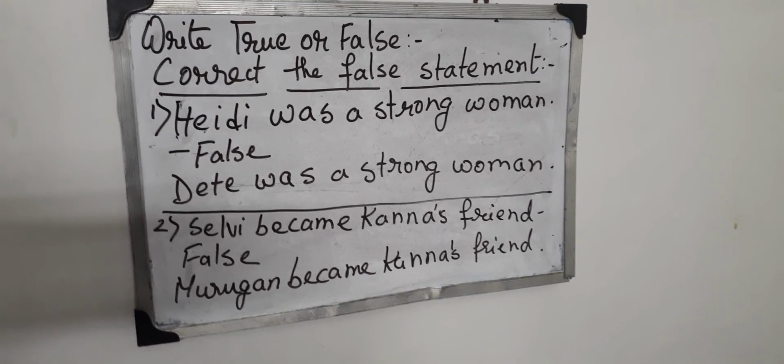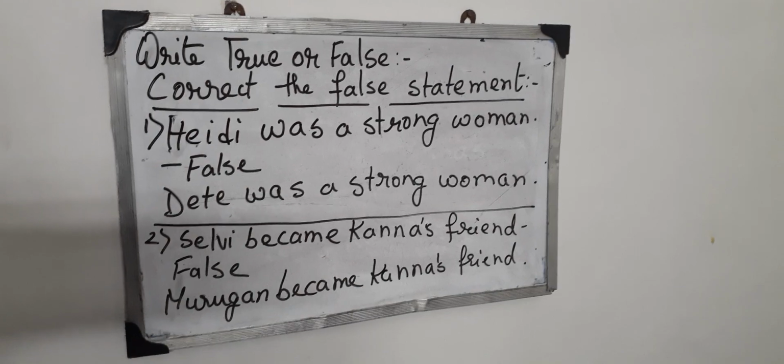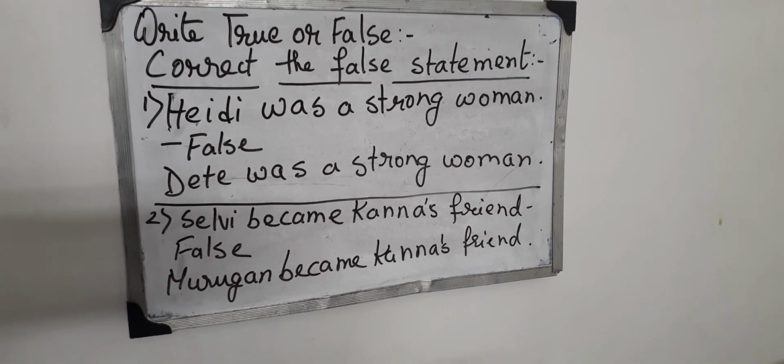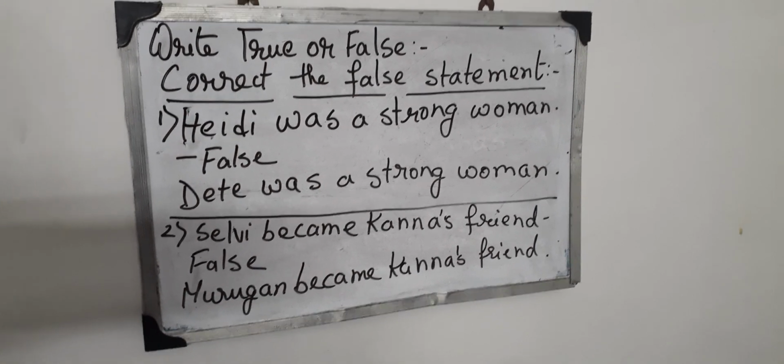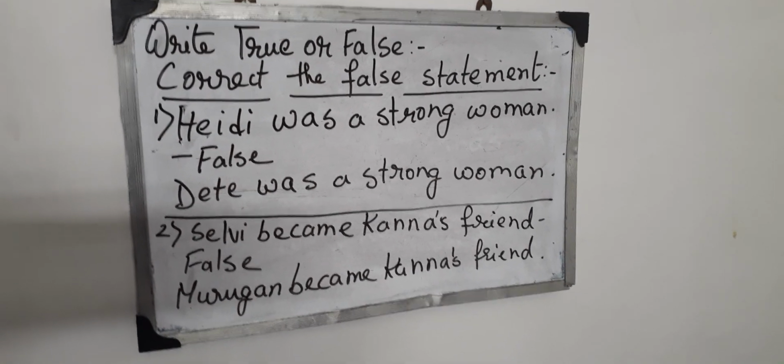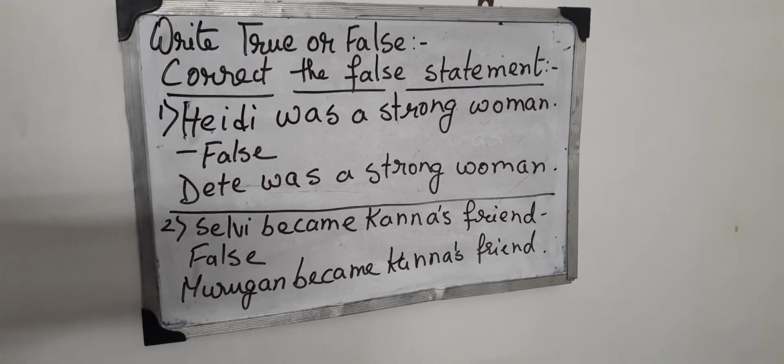I shall provide you with a PDF file of my first worksheet, and in that worksheet I shall give you a clear picture of how to write true and false in class 4.